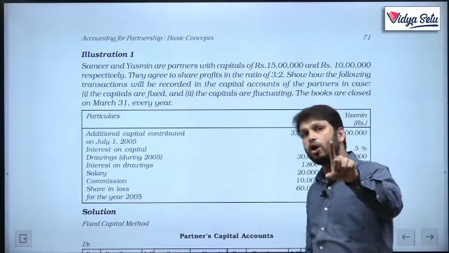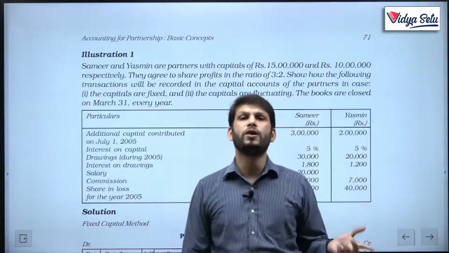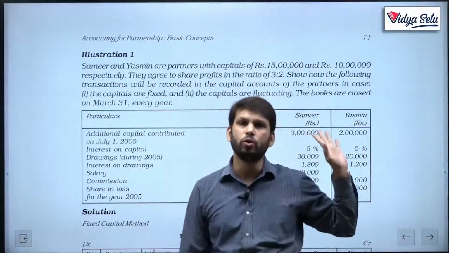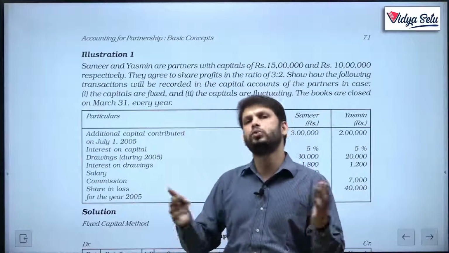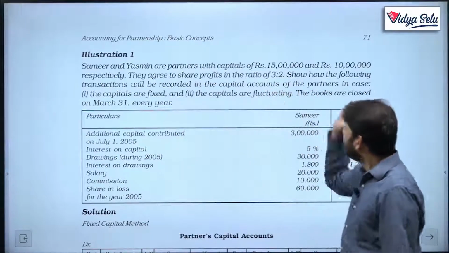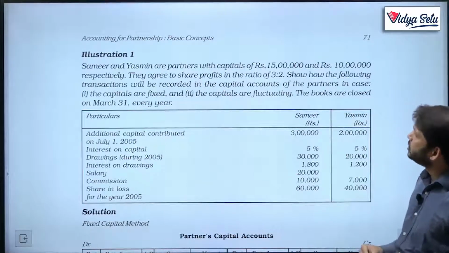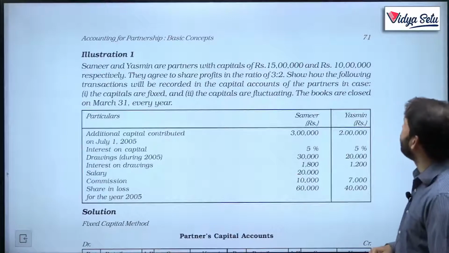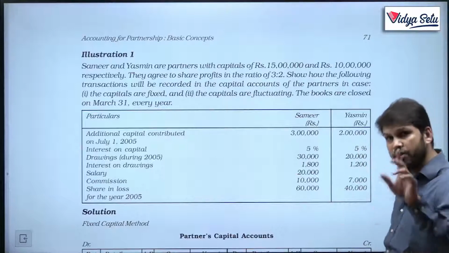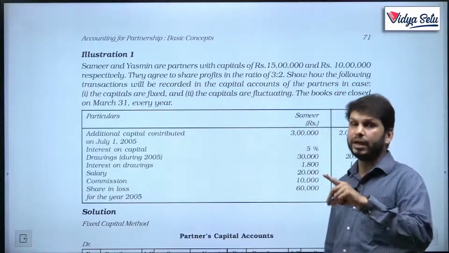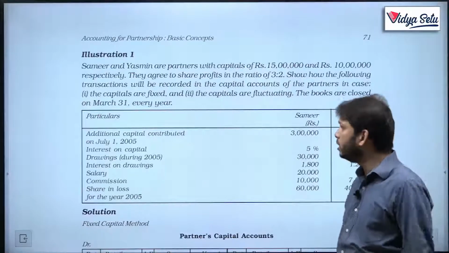If they had not mentioned it, we already know that if the partnership deed is silent about the distribution of profits and losses, it will always be equal, 1:1. Like with two partners, just 1:1, with three partners, 1:1, like that. Here the PSR is 3:2. Show how the following transactions will be recorded in the capital accounts of the partners in case of fixed as well as fluctuating capital. Okay, we have to make capital accounts by both methods, the fixed capital method and the fluctuating capital method.